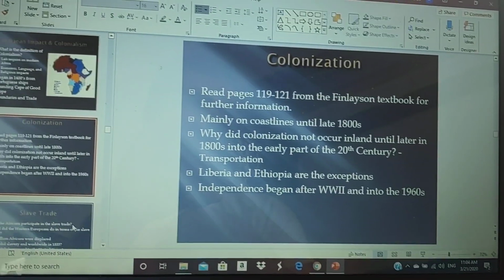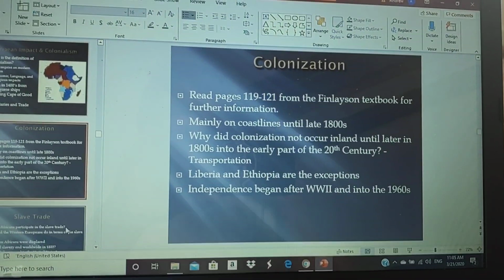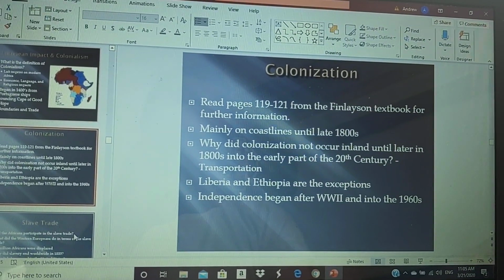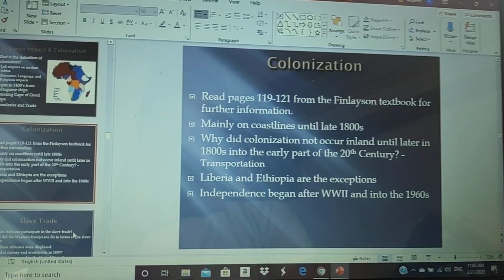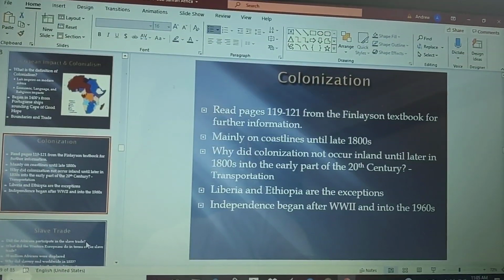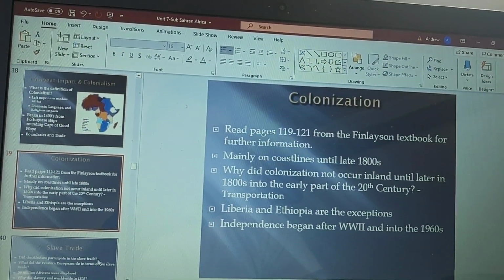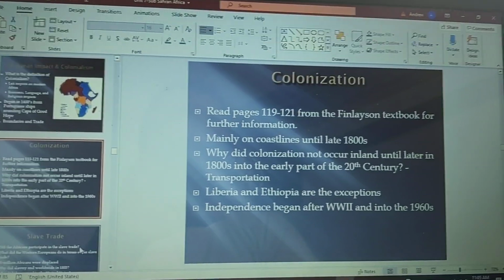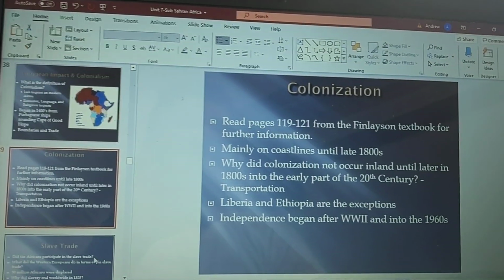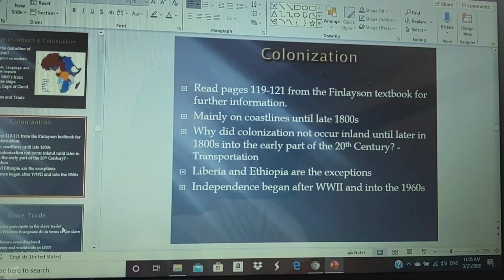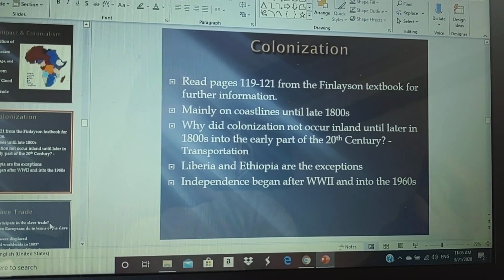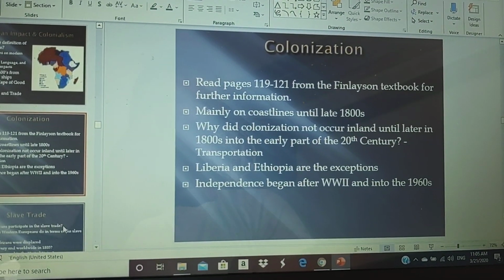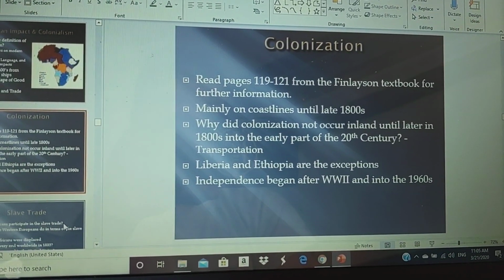Liberia, because it was a former area where freed American slaves settled. I'll go into that. And in Ethiopia, they were actually able to hold off the Italians from colonizing it really until World War II, where they were temporarily colonized. But a lot of geographers say that it is also a country that never experienced true Western European colonization.